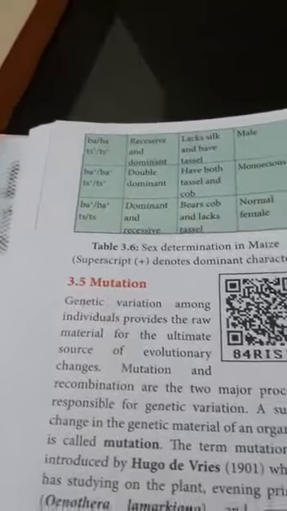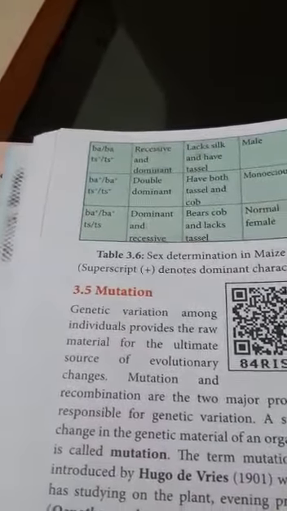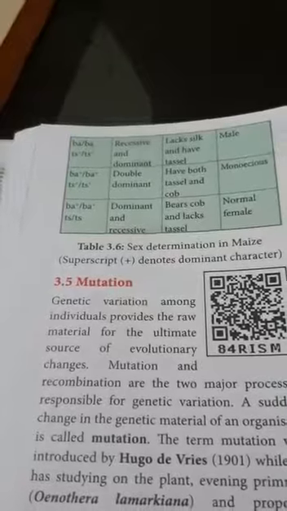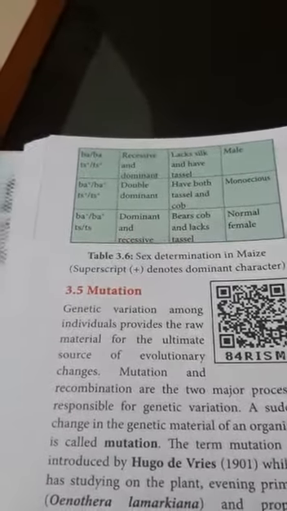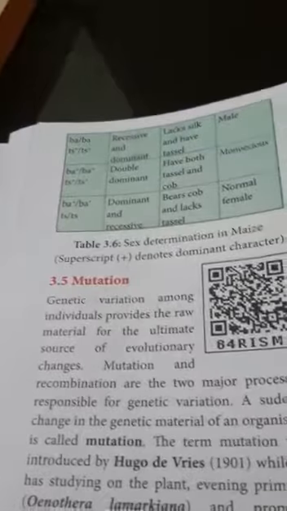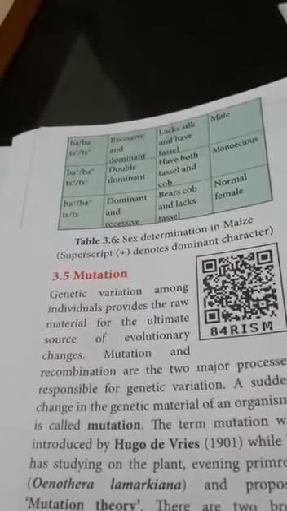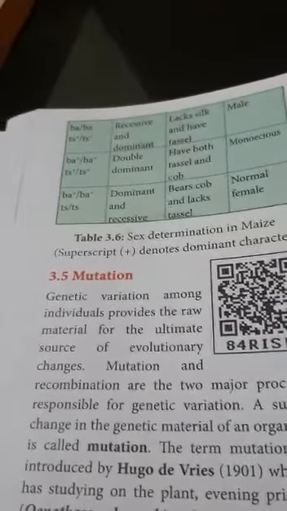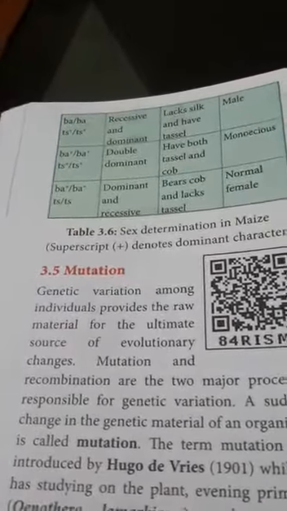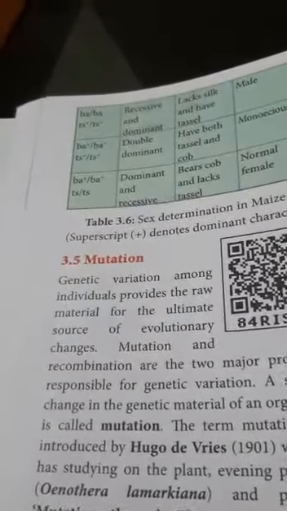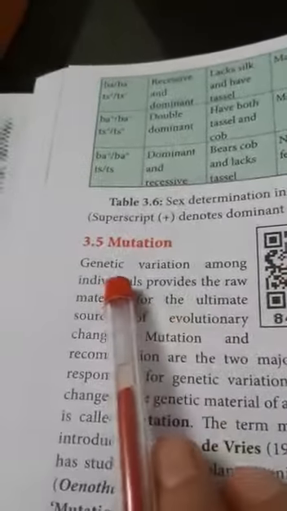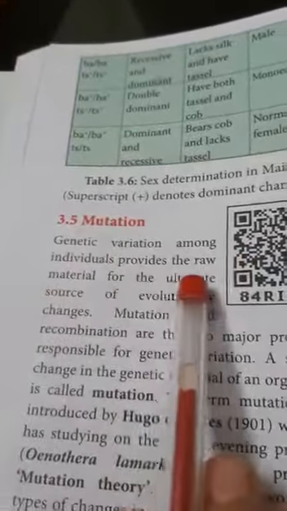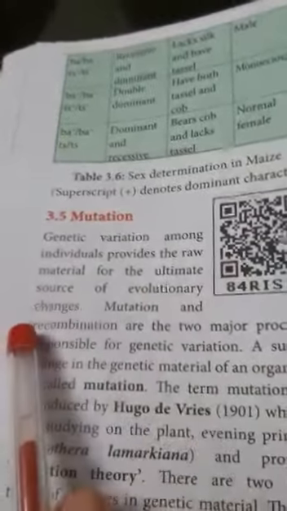Now next, we are going to discuss mutation. First, the introduction: we know that genetic variation is the main cause of evolution. Evolution takes place due to variation in the genetic structure, and mutation may be one reason to bring variation in the genetic structure. One more reason is there, which we have discussed: in all sexually reproducing organisms, before gamete formation, the exchange of chromosomal segments takes place, that is the recombination of genes. That is another reason for variation in sexually reproducing organisms. Genetic variation among individuals provides the raw material for evolution.